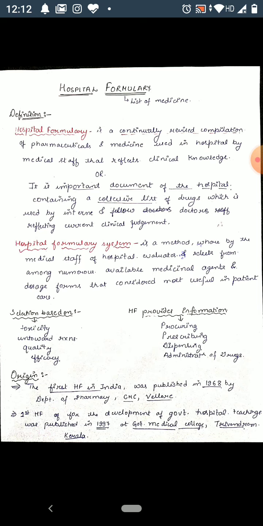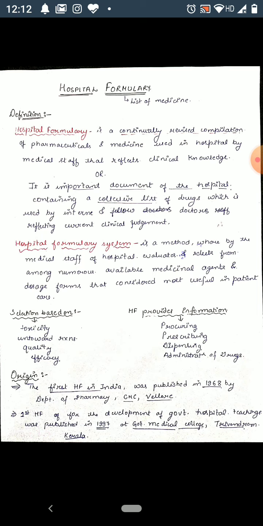So, the hospital formulary provides the information about the procuring of the drug, prescribing of the drug, dispensing of the drug, and the administration of the drugs. Basically, it will reflect all the three parameters of the drug.